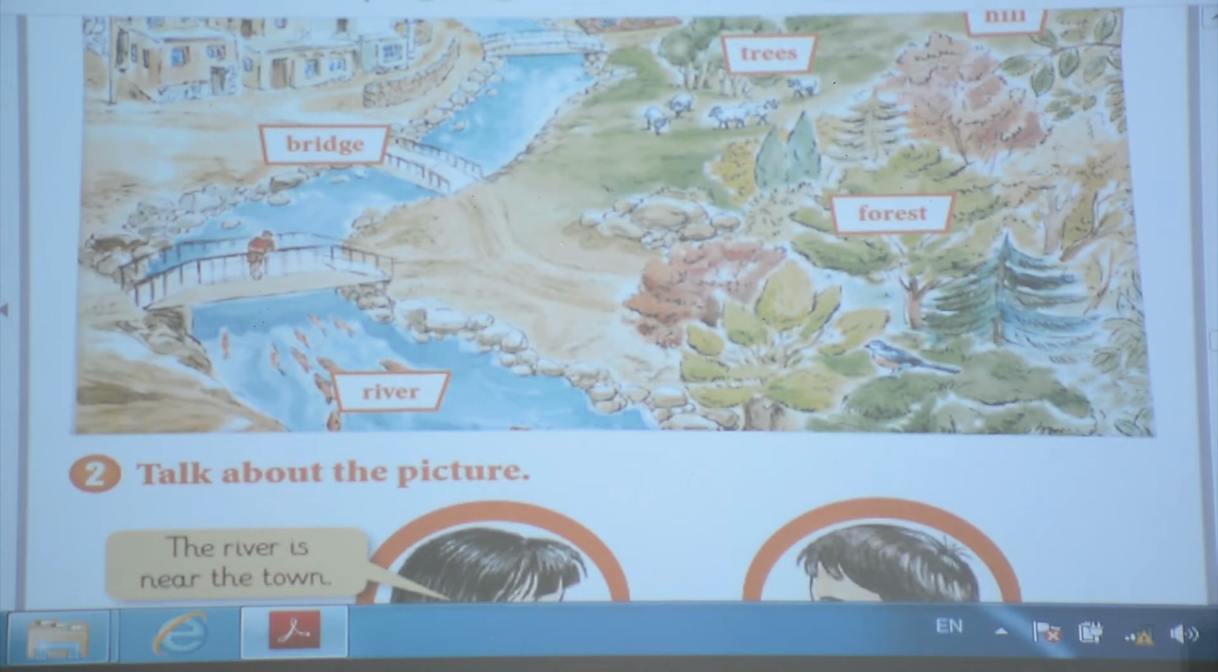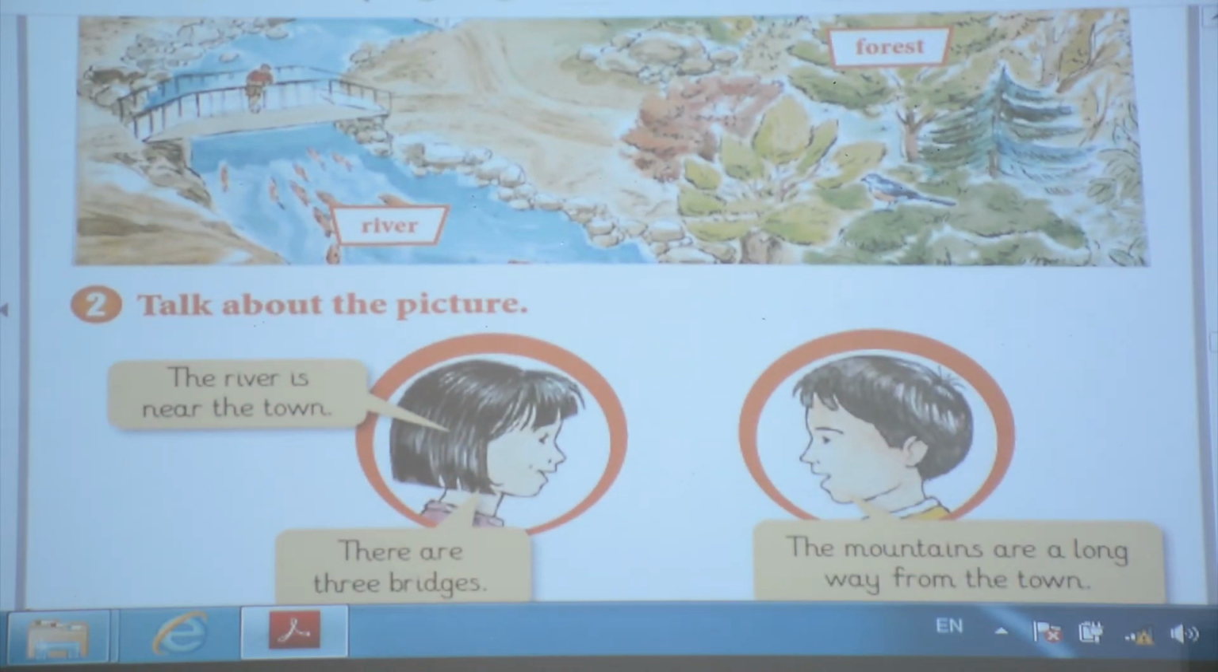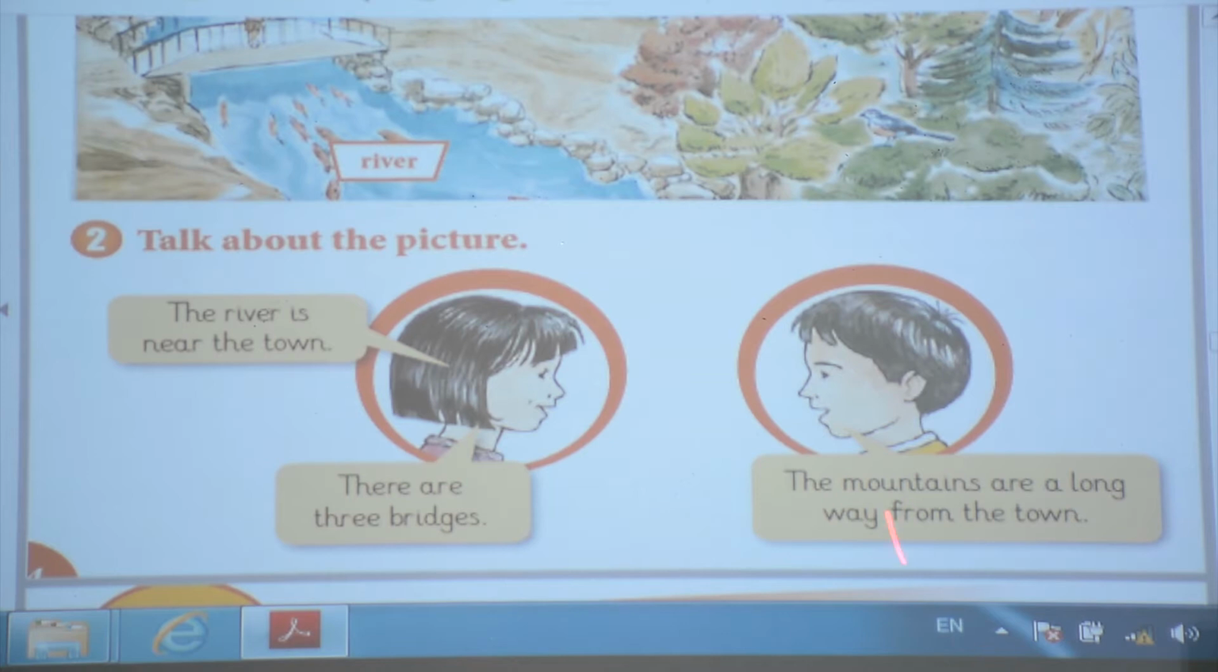She said there's one girl and one boy. The river is near the town. What about the mountain? The mountains are, why we use R here? Because we have mountains. We have many mountains, okay? And we should use R. R is for plural, okay?